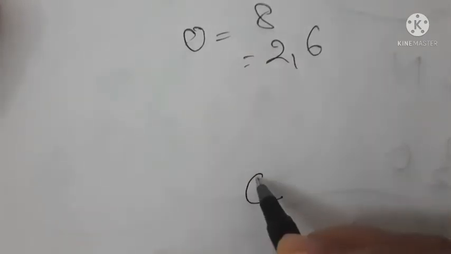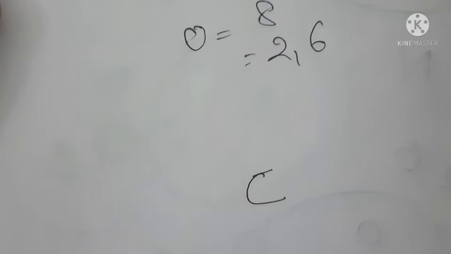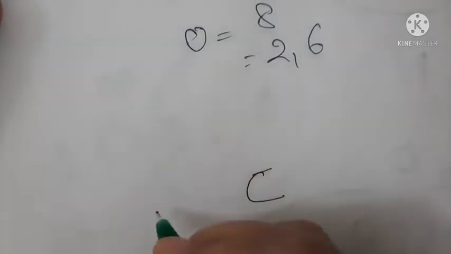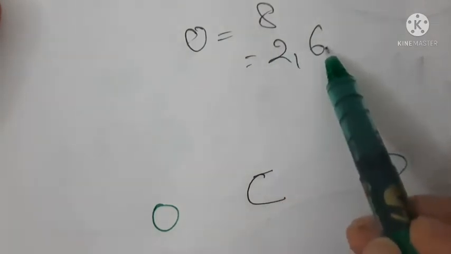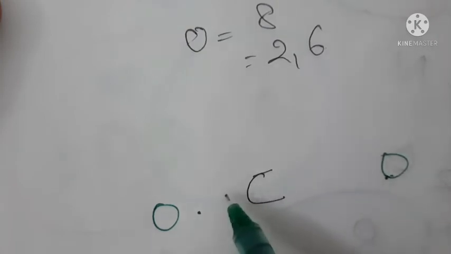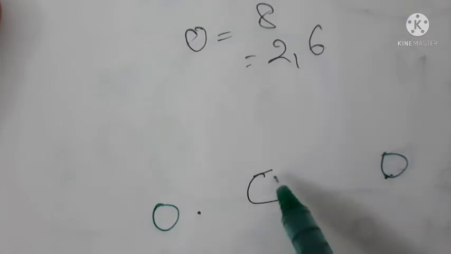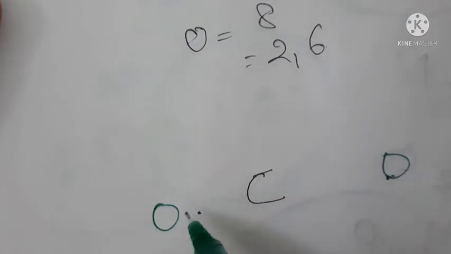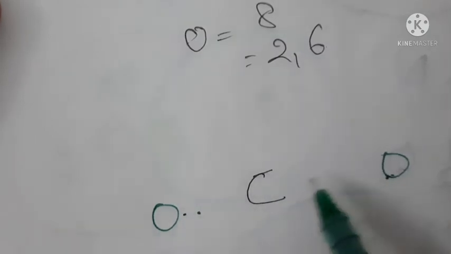This is carbon. Now oxygen needs 2 electrons. There are 2 oxygen. Let me say this is 1 oxygen and this is the other oxygen. Now this oxygen needs 2 electrons, and this oxygen also needs 2 electrons. So carbon will share its 2 electrons with this oxygen, and carbon will share its 2 electrons with the other oxygen. And this carbon needs 4 electrons, so 2 electrons of this oxygen will be shared with this carbon and 2 with the other.